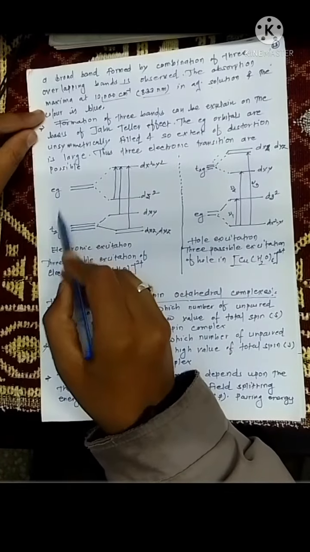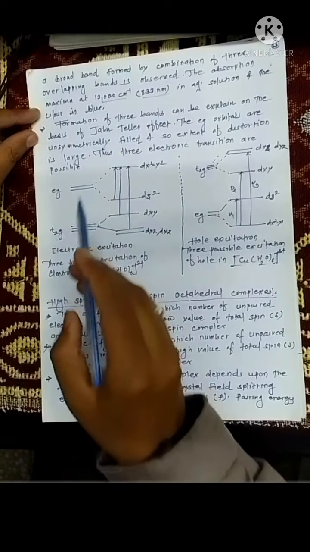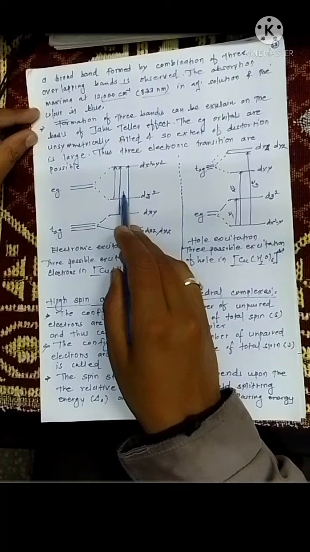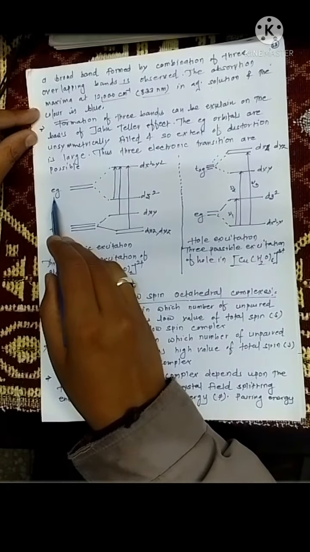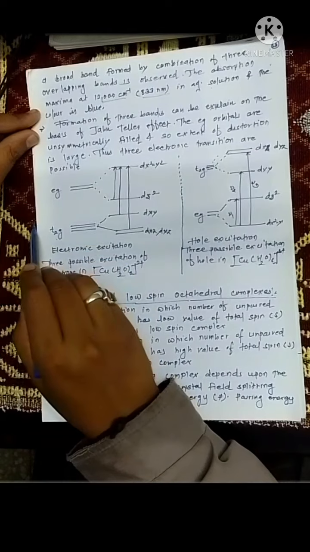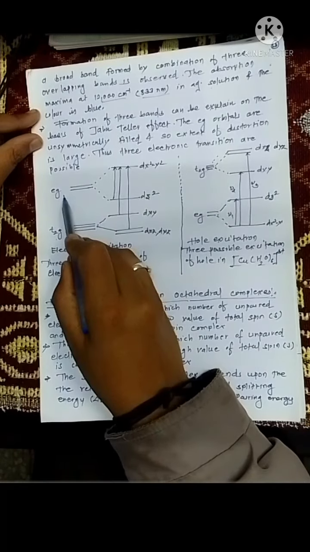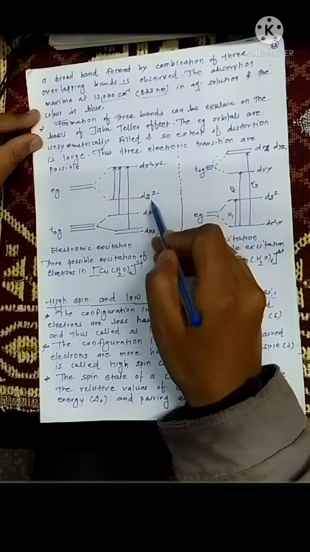Basically, you have a T2G orbital and an EG orbital. This is the diagram for electronic excitation, not the hole excitation. So the first diagram is of your electronic excitation. In the presence of ligand, your EG set of orbitals further splits into dx square minus y square and dz square.